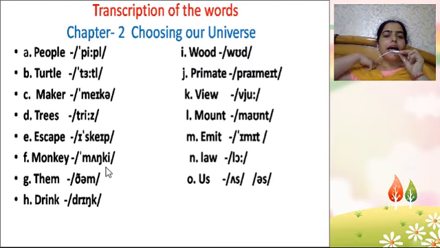Dam, drink. Wood or wood? Small u, wood. Primate, diphthong, primate, again diphthong, primate.